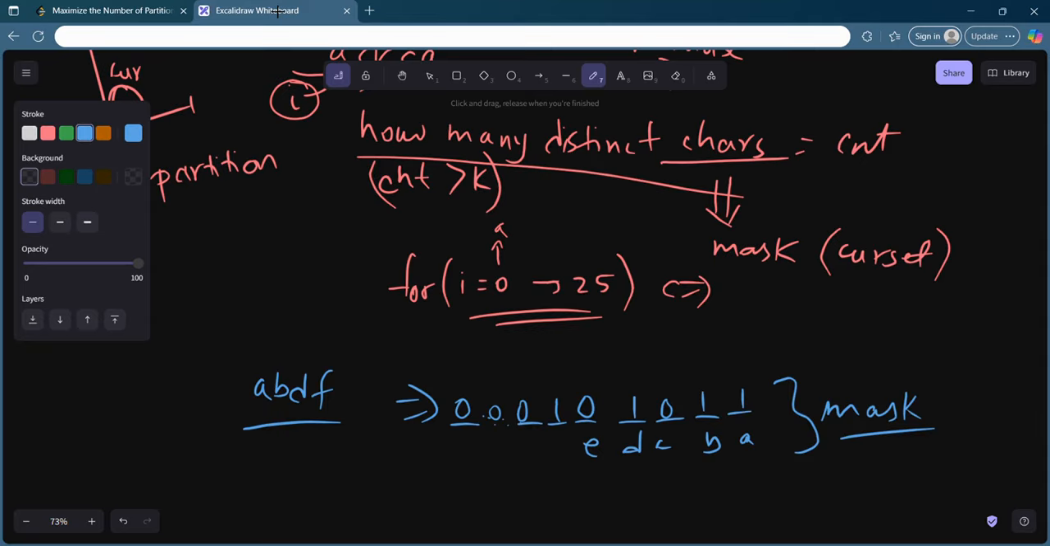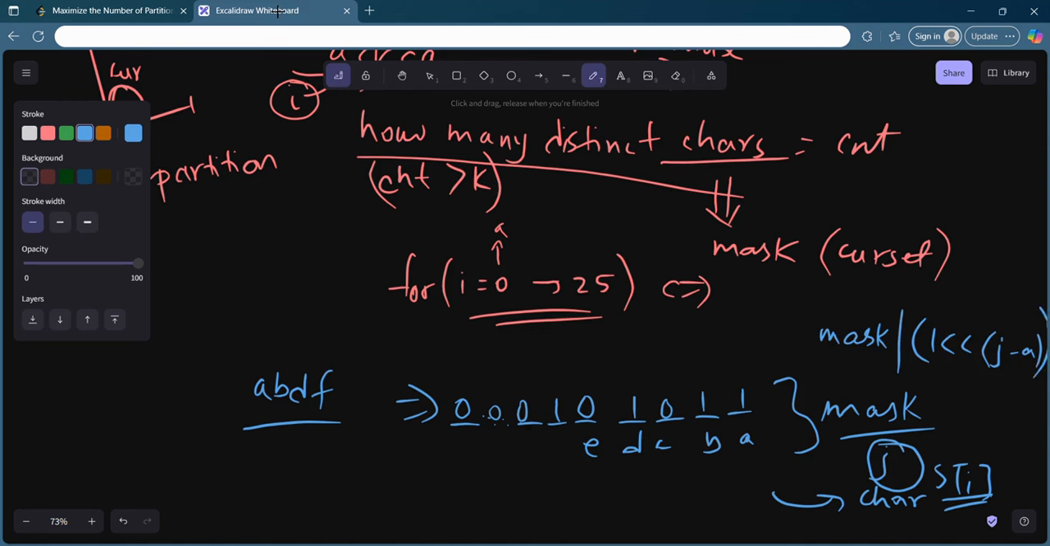Why am I keeping the mask? I want to count the number of distinct characters, and let's say I am processing the next character, string of i, and that character, let's say, is something like j. I want to add this, so I will simply add it into my mask by doing mask OR with the left shift of j minus a. I hope you do get it.